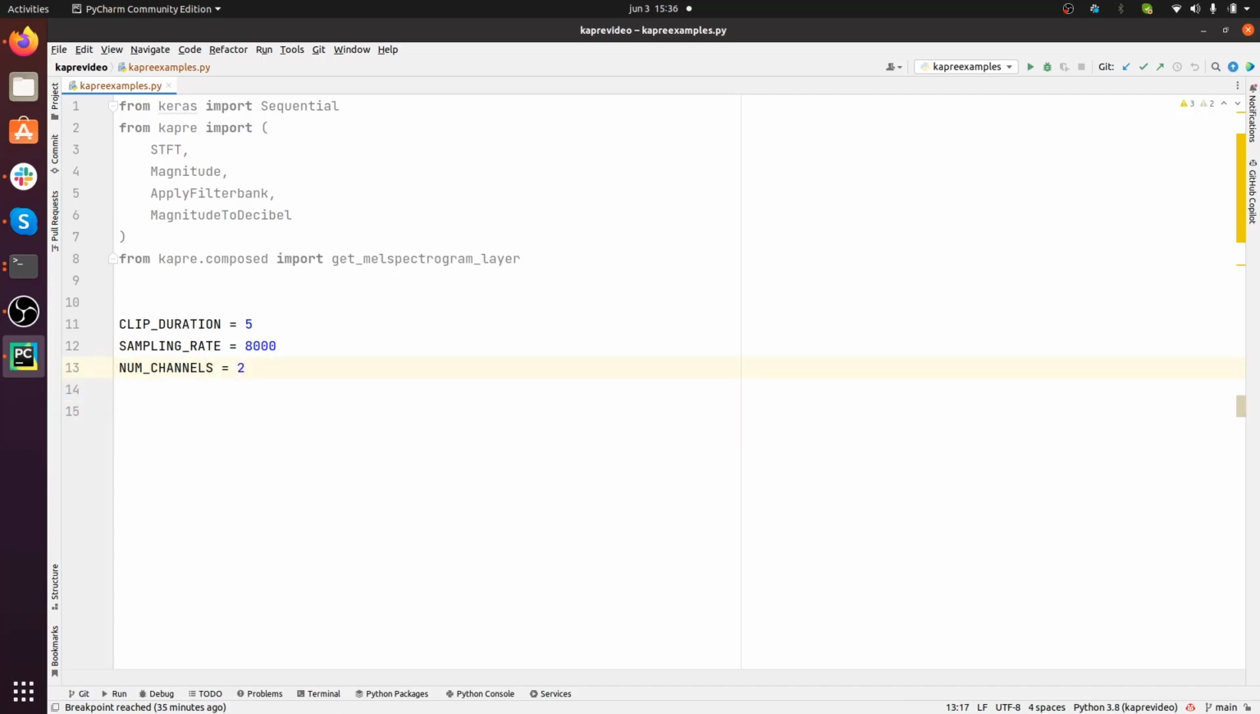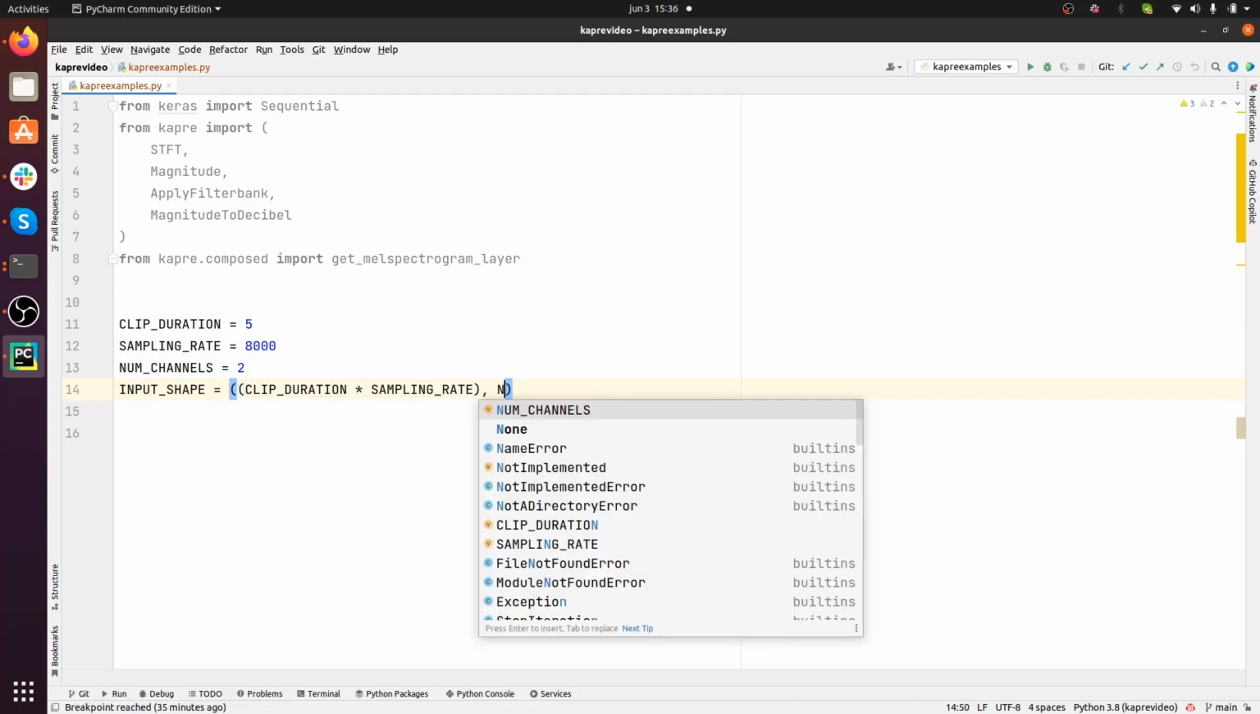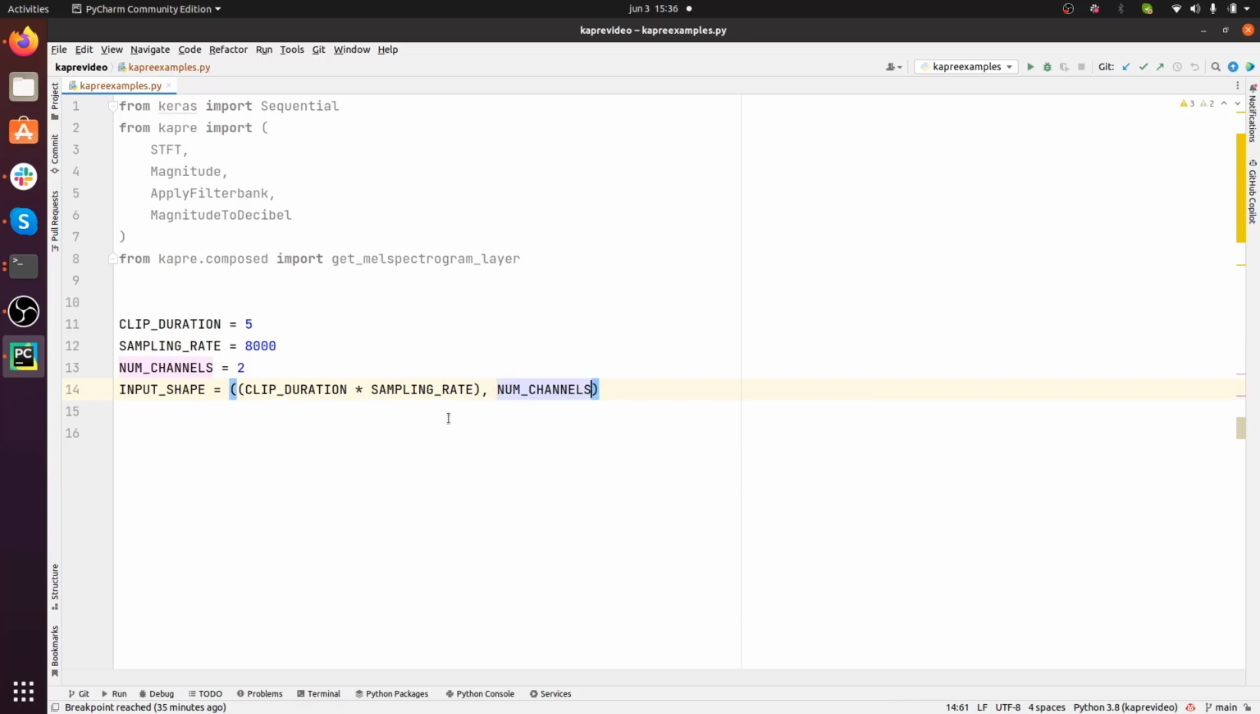Next, we want to establish the input shape. Okay, and this is going to be equal to a tuple with 2 items, the first of which is going to be equal to the clip duration multiplied by the sampling rate, okay? And the second one is going to be equal to the number of channels. So in this case, we are using the so-called channels last mode. And yeah, let's just keep in mind this point, because it's going to be useful when we define our layers.